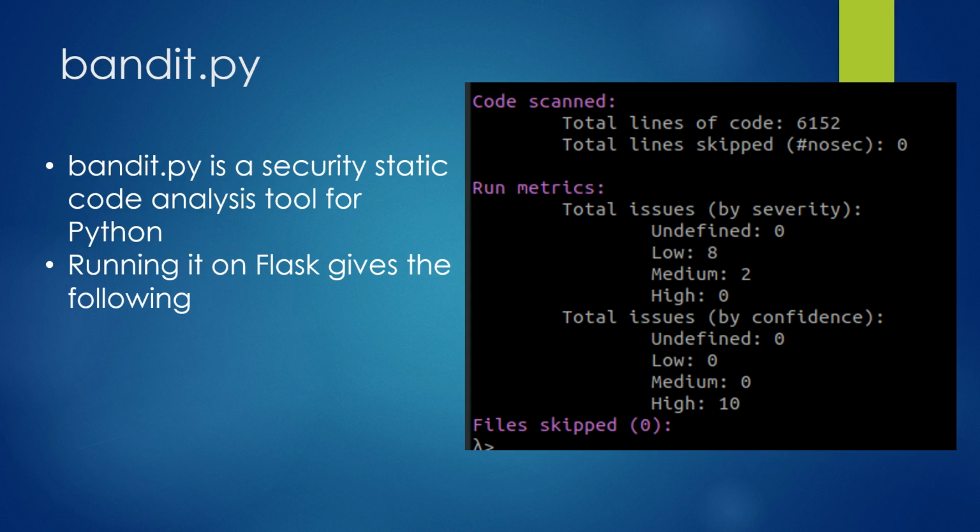Bandit.py is a command line static analysis tool for finding security vulnerabilities in Python code. It gives the possible vulnerability and the confidence as a way to help with false positives. Running it for the Flask code, most of the vulnerabilities relate to the use of the assert statement. Python code has different modes of execution that it can be run in.